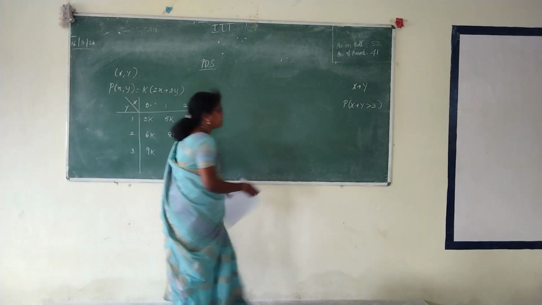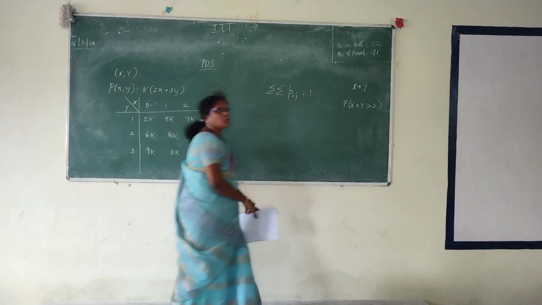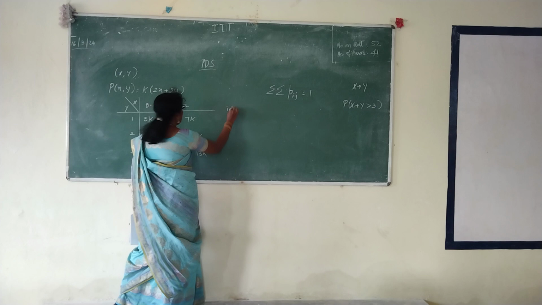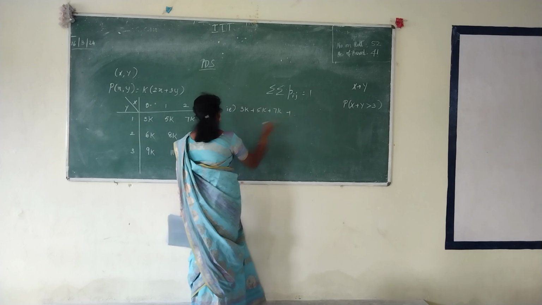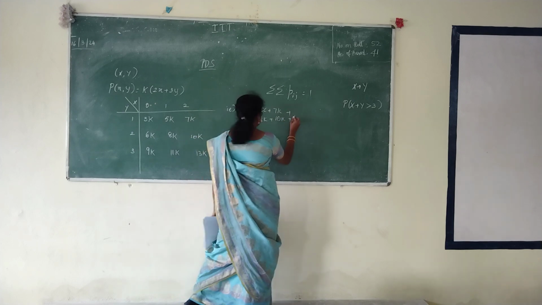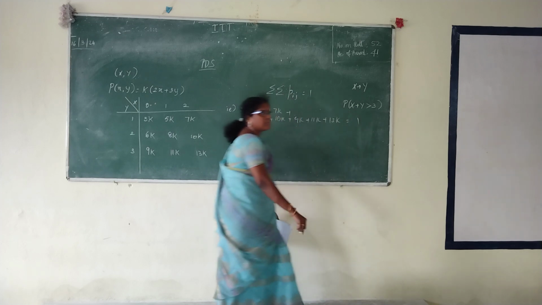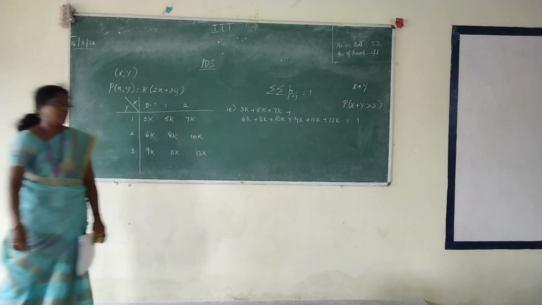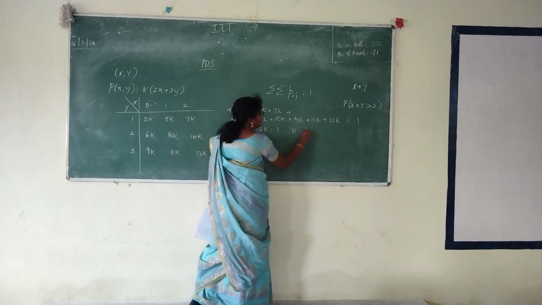Below the table, we know that double summation Pij equals 1. Two dimensions, so double summation. That is, add all the 9 values: 3k plus 5k plus 7k plus 6k plus 8k plus 10k plus 9k plus 11k plus 13k should be equal to 1. Adding everything, on the left hand side we get 72k equal to 1. So the k value will be equal to 1 by 72.